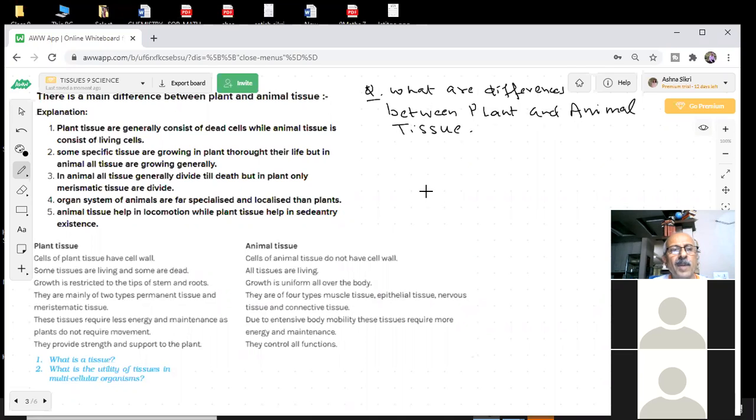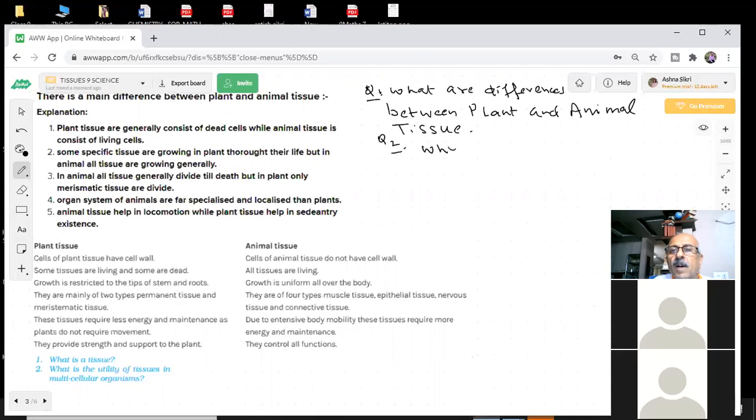So here we have given you, because it's an important question and will be asked to you. What is the main difference between plant and animal tissue? Why is there a difference? First of all, the question was why plant and animal tissues are different. When I say why, this is what is the difference. Another question, two,